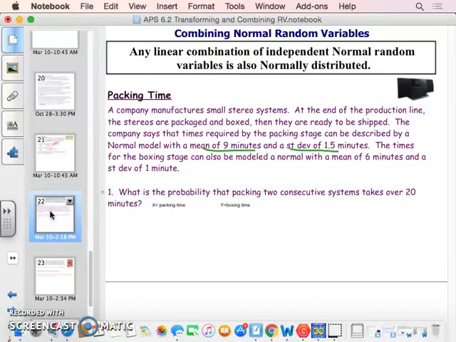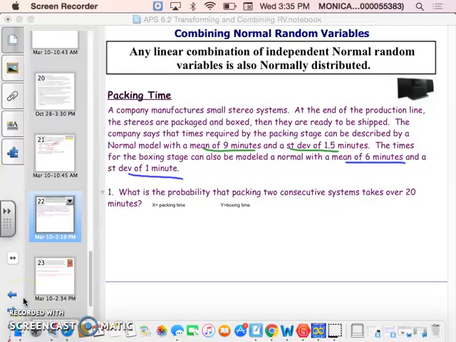And the times for boxing can also be modeled normally with a mean of 6 and a standard deviation of 1 minute. And so we want to know, what is the probability that packing takes over 20 minutes? So the first thing we need to do is find the mean of both of these situations together. All right, so let's go ahead and combine them. So we're going to look for the probability of x being greater than 20.